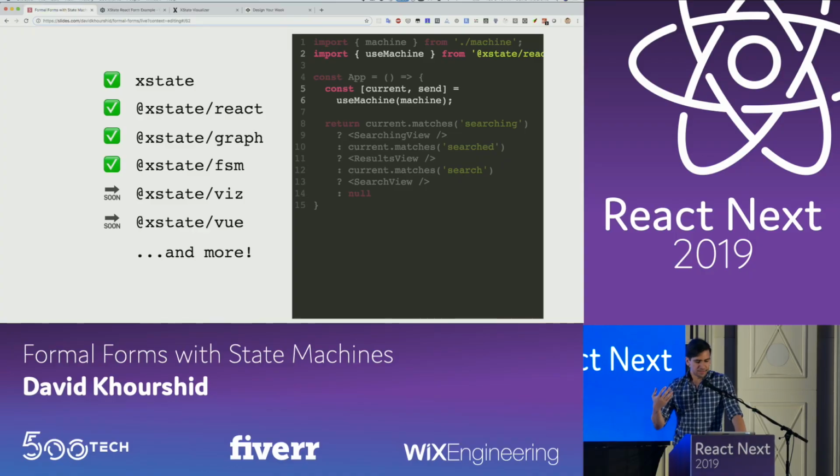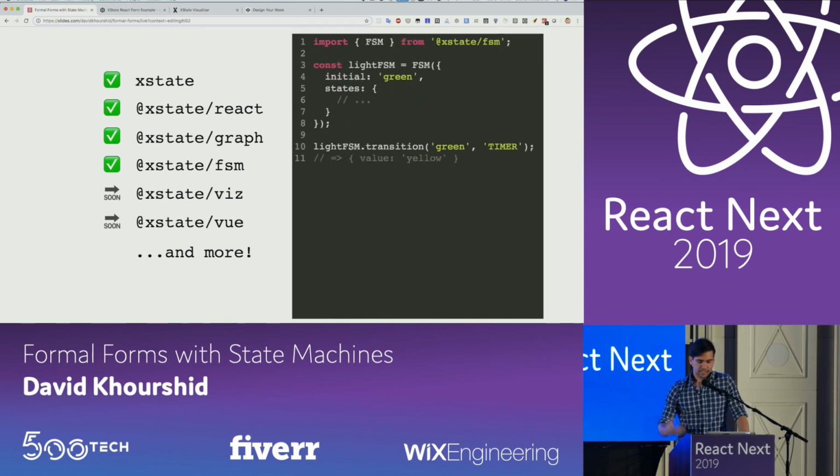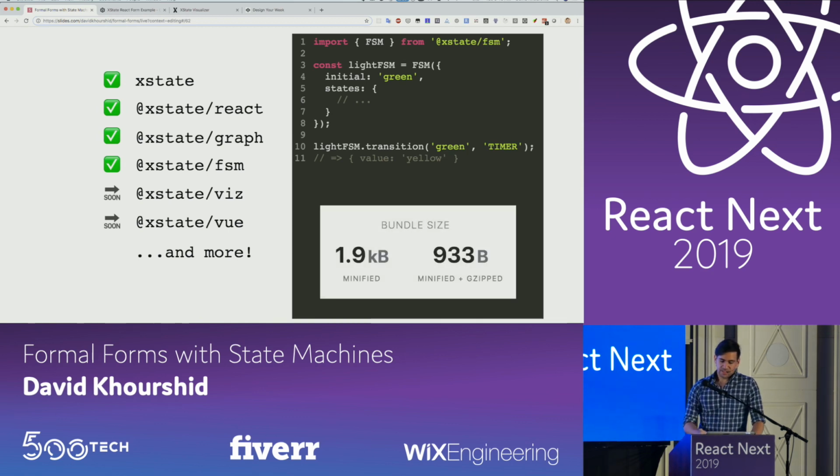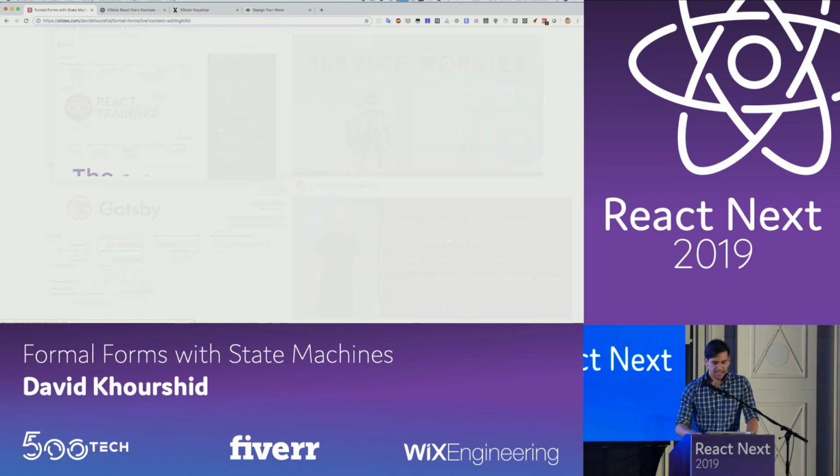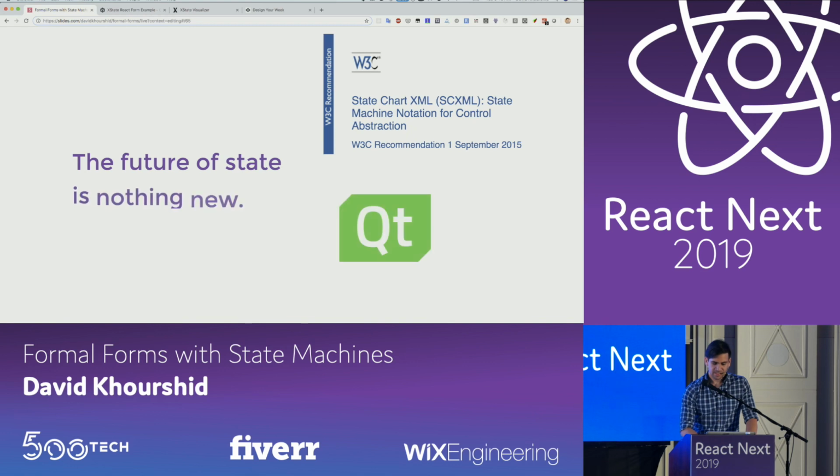And so there's many helper packages coming out for XState, including XState View, which I'm sure none of you care about, if that's okay. Including this one, XState FSM, which doesn't deal with hierarchical or parallel machines, but instead deals with only finite machines, and it comes at a very tiny bundle size. There's many examples and use cases which you could read about online. If you're using Gatsby, you're already using XState. It's part of the build process in Gatsby, and it's part of many other things.